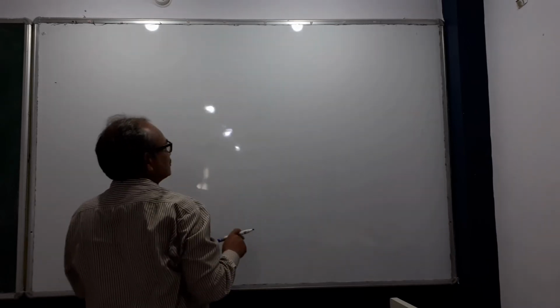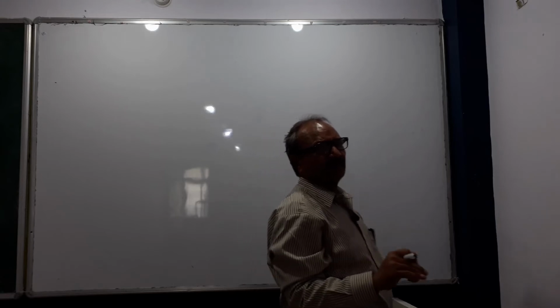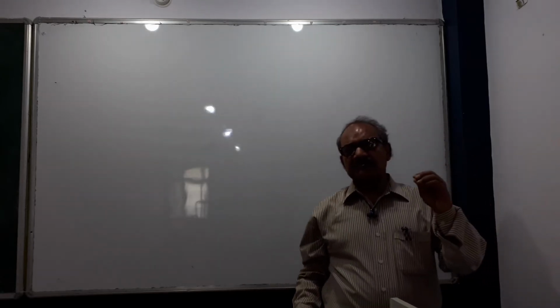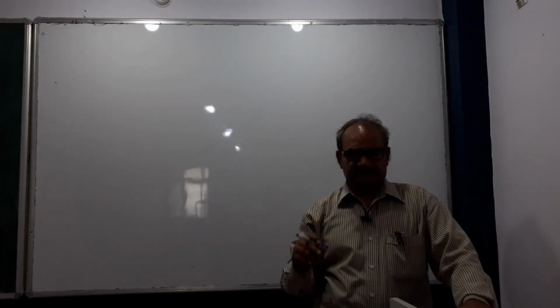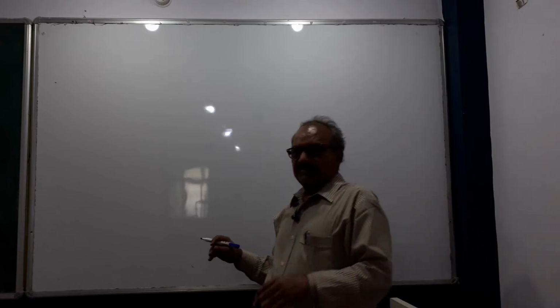Next is the holozoic mode of nutrition. The first question asked is: describe the mode of nutrition in amoeba.